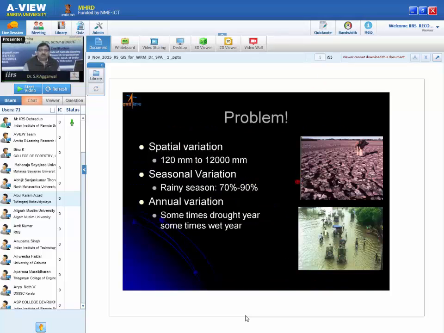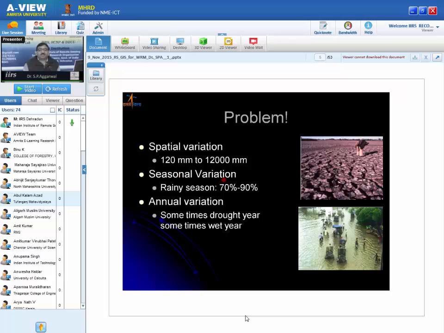Now, it is not only one problem, the issues are various. For example, whatever water we are getting from the rainfall, there is a lot of variation. For example, there is a spatial variation in rainfall. In some areas like the desert, we have only 120 millimeters of rainfall in a year, while in some areas like Mawsynram or Cherrapunji, it is around 12,000. To be very specific, it is around 11,650 millimeters per year. So you can imagine, 120 to 12,000. This much variation is there.